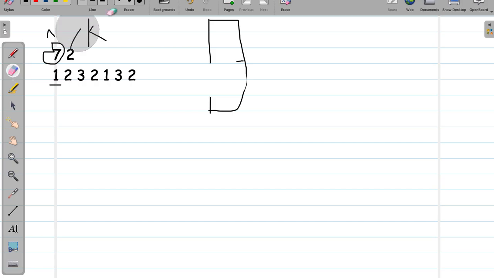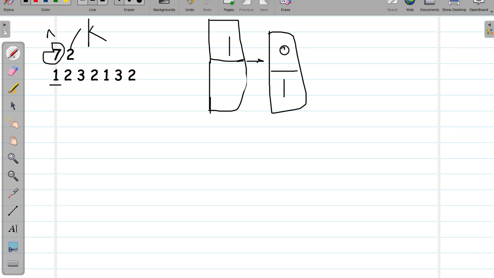Sorry, it is too large. Okay, so now 1 is received. Now if 2 is received, then 1 is shifted and the message with ID 2 is shown.